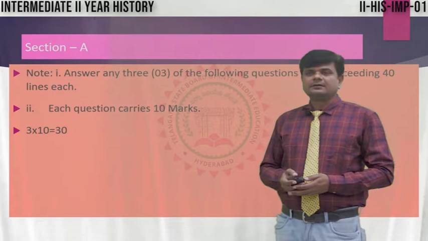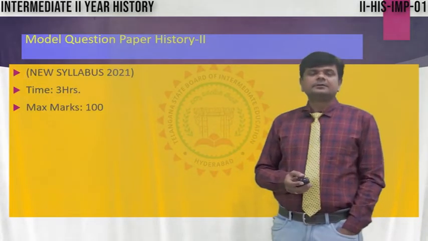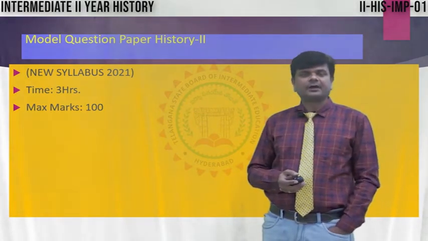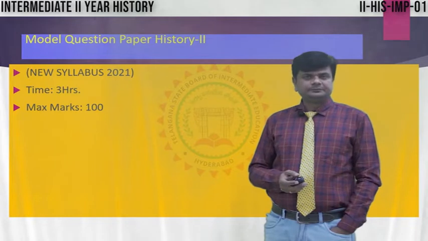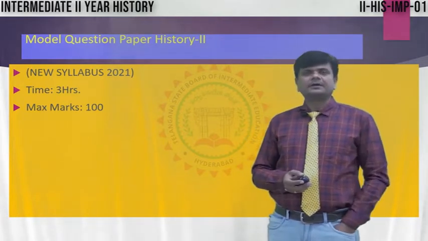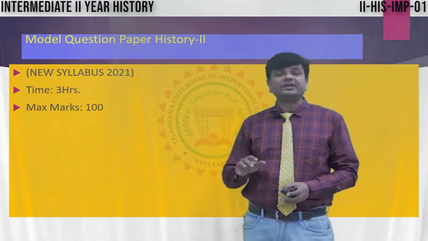First of all, the syllabus. You know, all 12 chapters are covered already, and from the 12 chapters, the question paper consists of long questions, short questions, and very short questions.